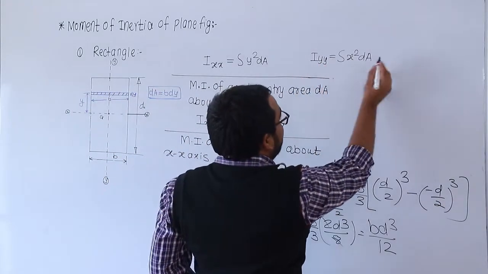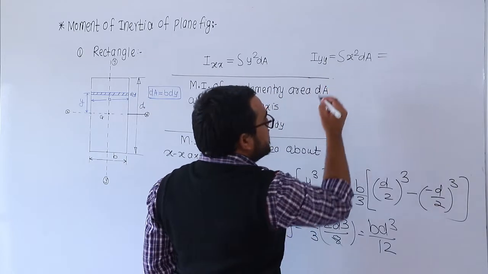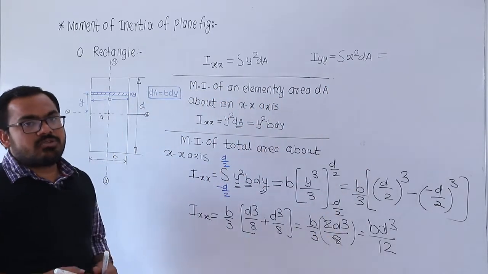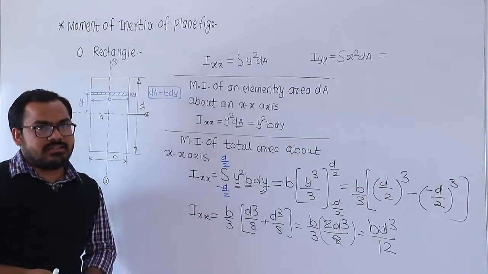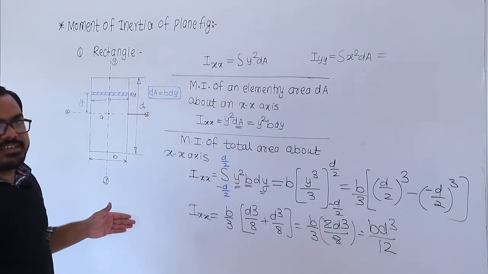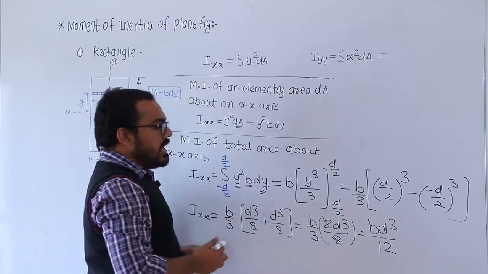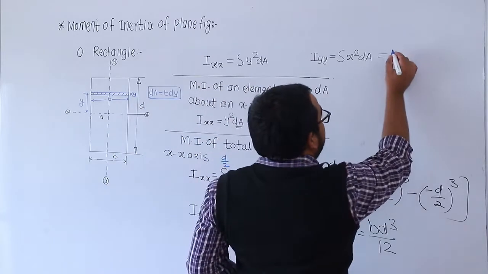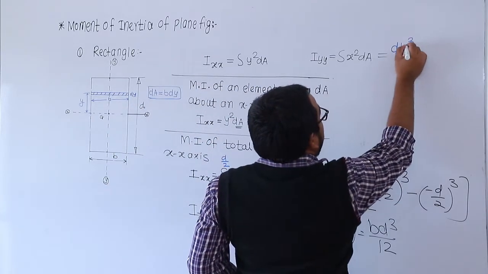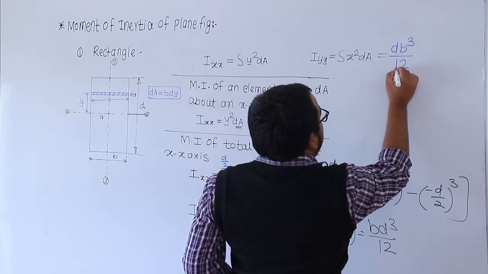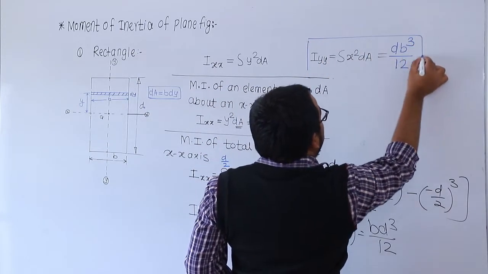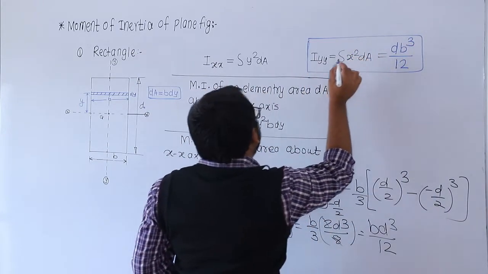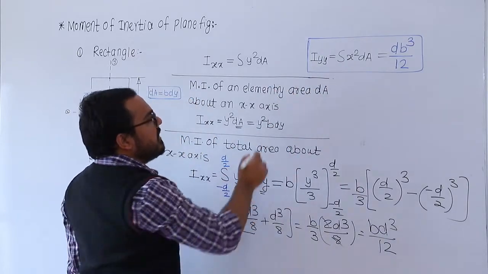So for the yy axis, by using this expression, you can also calculate the moment of inertia about the yy axis. But this time, consider the strip vertical and integrate. So this time this area becomes db cube divided by 12. So the moment of inertia about the yy axis for the rectangle becomes db cube by 12, and about